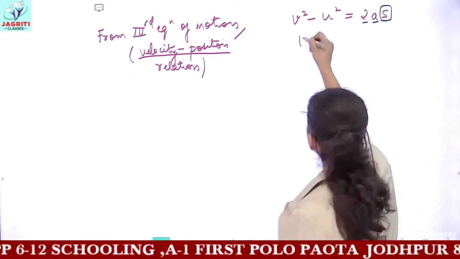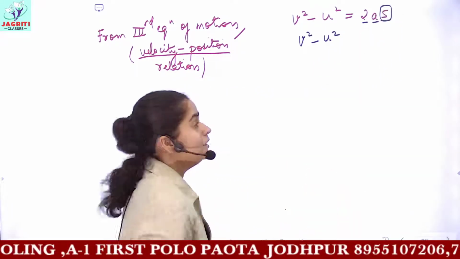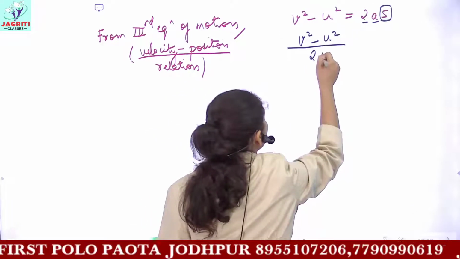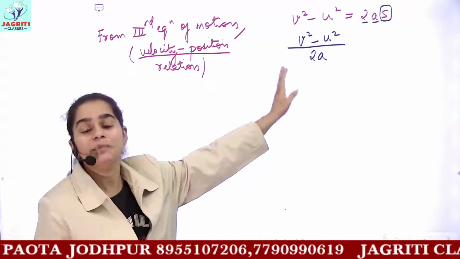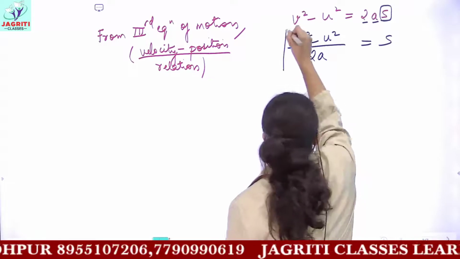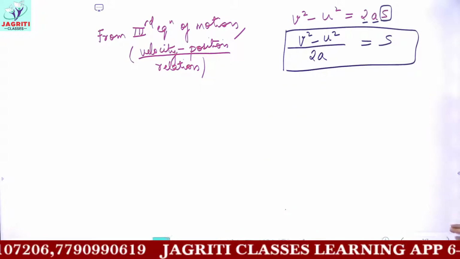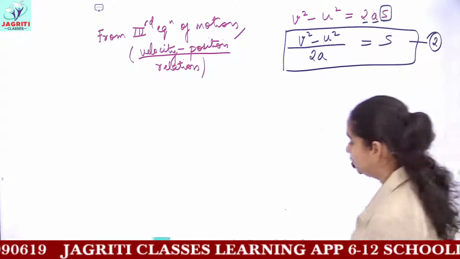Since 2a is being multiplied, when it gets transposed to the other side of the equals sign it gets divided. So this term comes in the denominator, and hence we get the value of s, that is v square minus u square divided by 2a. This is the value of s. Let's mark this as equation 2.